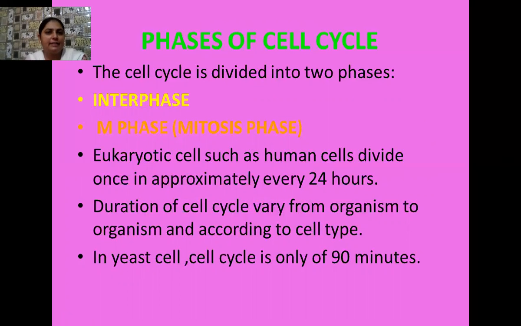You know that the cell cycle is broadly divided into two main phases. One is the interphase. Interphase is that phase of the cell cycle where the cell does not enter into cell division. So it is the phase when the cell prepares itself for cell division. That means it is the phase before the cell division. When the cell is not dividing, it only does the necessary preparations.